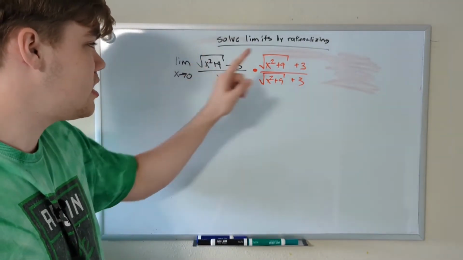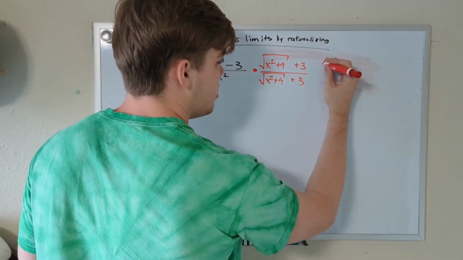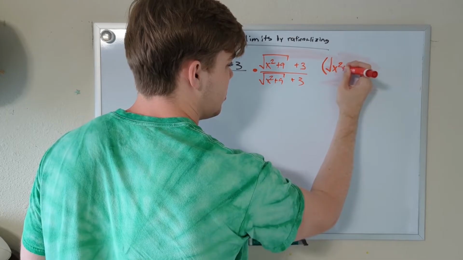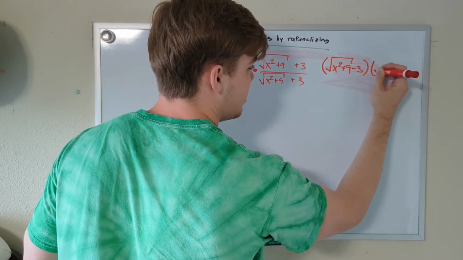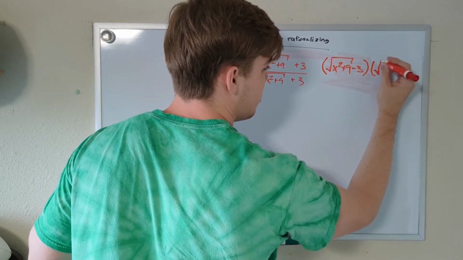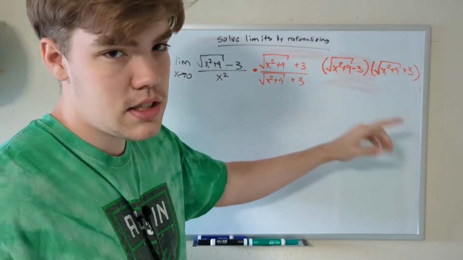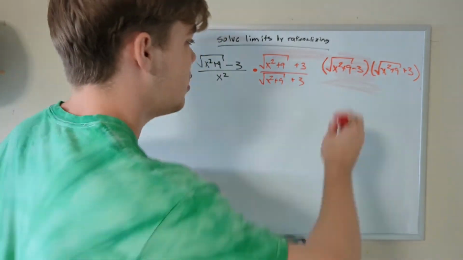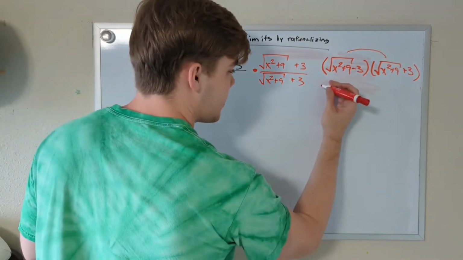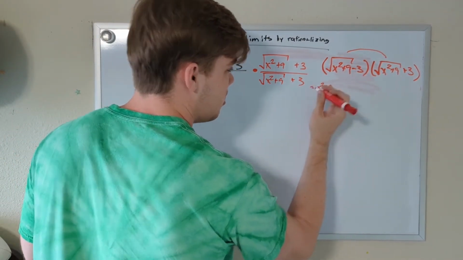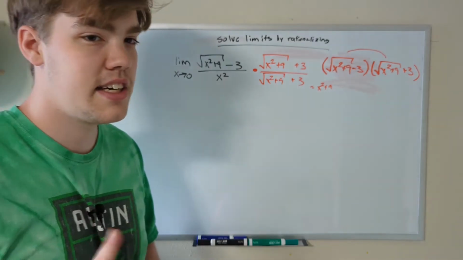Now what we have to do is multiply this by this, and that's going to require FOILing it out. So let's do that over here. We have the function, the square root of x squared plus 9 minus 3, and we are multiplying that by the square root of x squared plus 9 plus 3. We're going to multiply each one of these by each value and FOIL it out. So the square root of x squared plus 9 times the square root of x squared plus 9 is just equal to x squared plus 9. A square rooted value multiplied by itself is just whatever value is inside the square root.